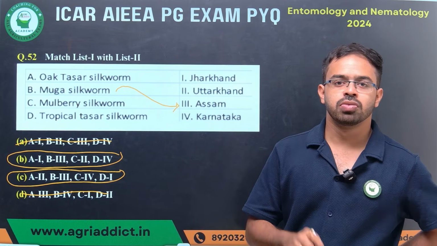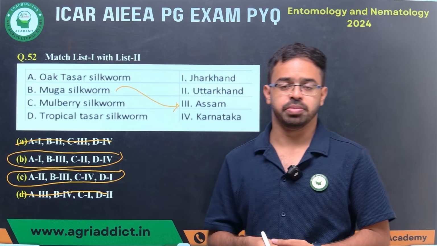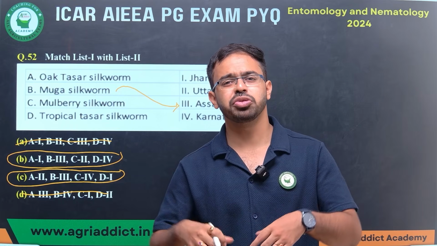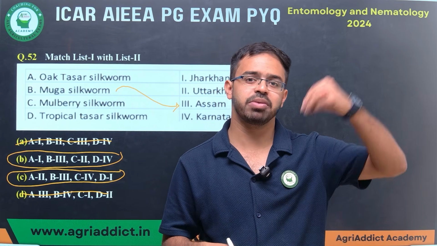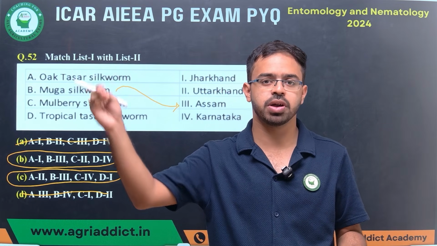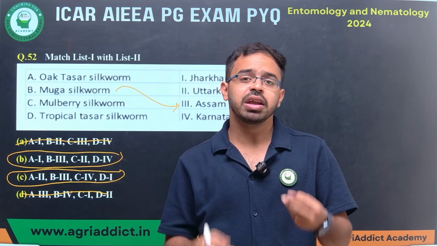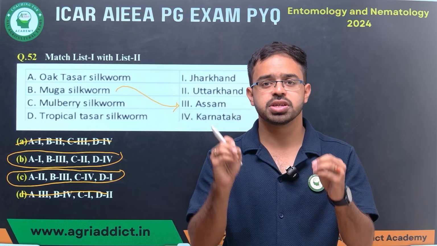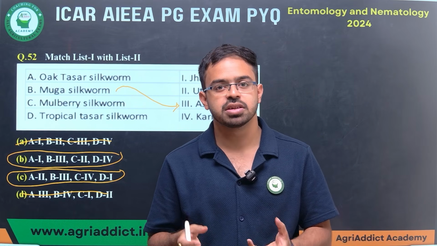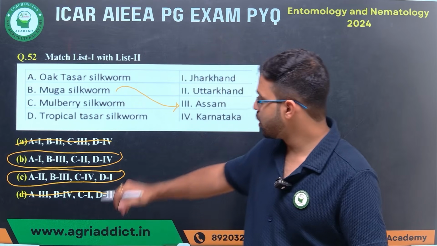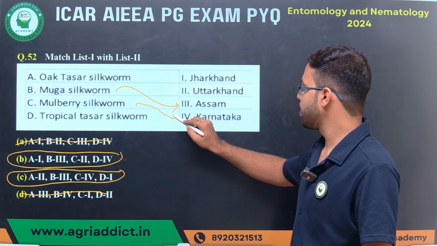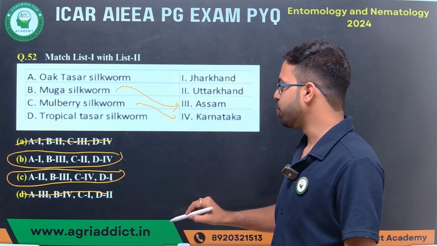Next one, we'll start with mulberry silkworm. You know very well that mulberry silkworm is found throughout India, in many states. It may be found in Jammu and Kashmir, it may be found in West Bengal, it may be found in Assam, it may be found in Karnataka and South India. But the major producer of mulberry silkworm is Karnataka. So we'll go with mulberry silkworm as Karnataka. So C is 4. Where is C 4?